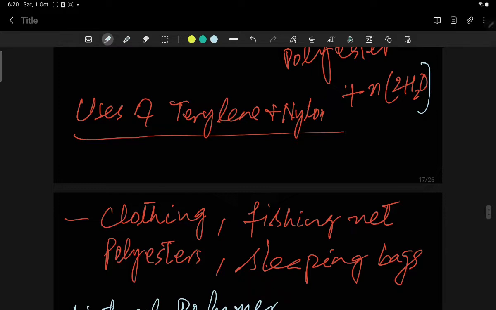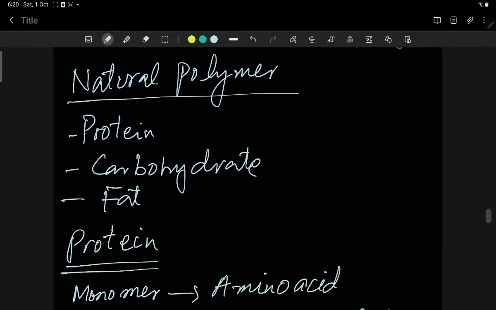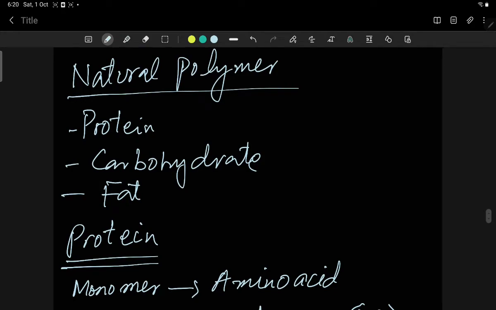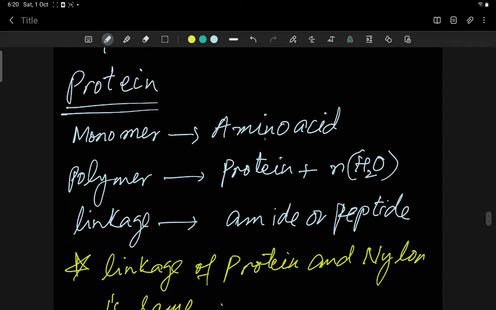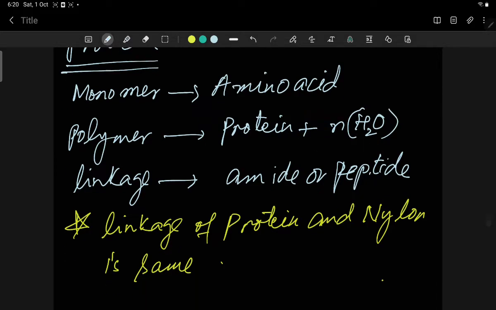It is used in clothing, fishing nets, polyesters and sleeping bags. Natural polymers. There are 3 types of natural polymers: protein, carbohydrates and fats. Proteins. In protein, the monomers are amino acids. Polymers are protein plus n number of water molecules. The linkage is amide or peptide.